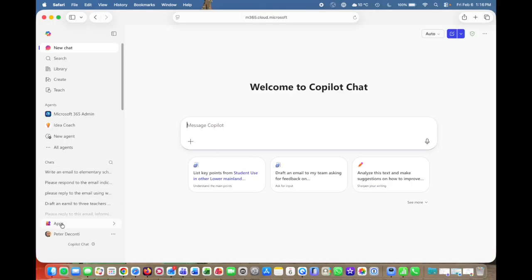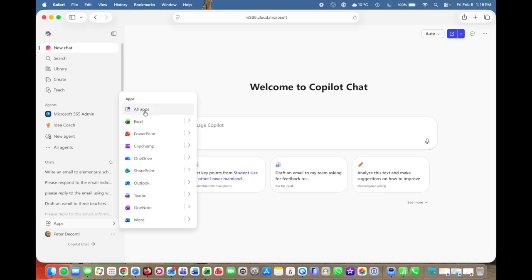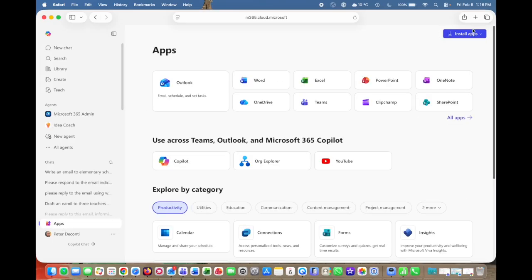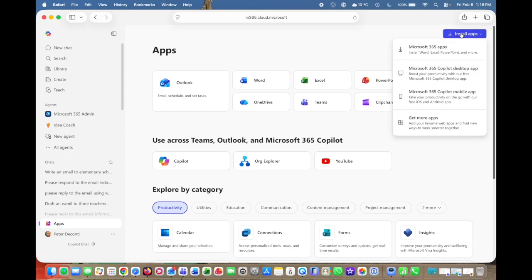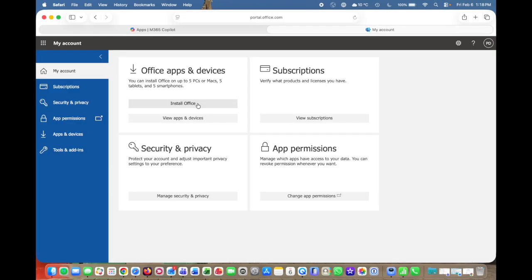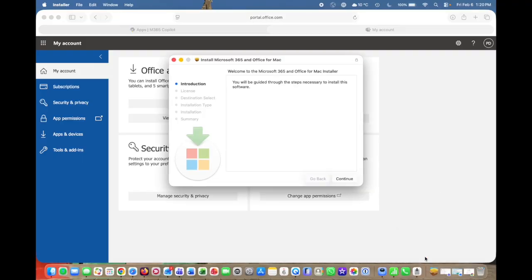Once logged into the portal, go down to the bottom left where it says Apps, select All Apps, and on the top right, click on Install. Select Install Office. Once it finishes downloading, open your downloads, double-click on the package, and follow the prompts to install the software.